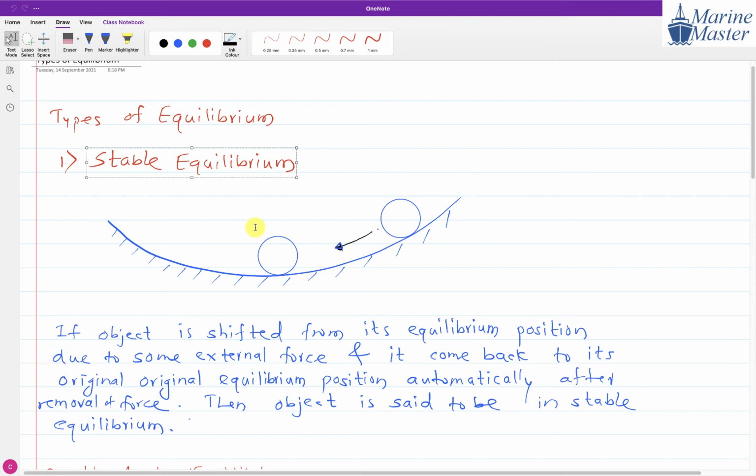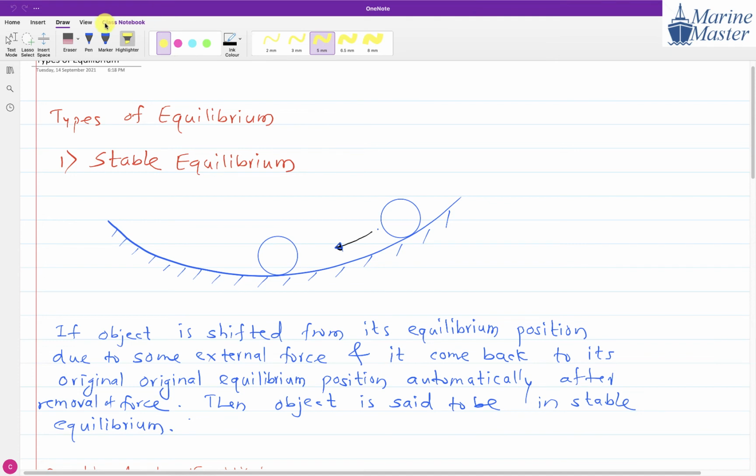Now just observe, this position of the ball is in stable equilibrium. And how do we come to know that this position of the ball is in stable equilibrium? Try to understand the point. Suppose due to some external force, we shifted the ball from here to here. But once we remove that external force, the ball automatically comes back to its original equilibrium position. So this position of the ball, we will say it is a stable equilibrium.